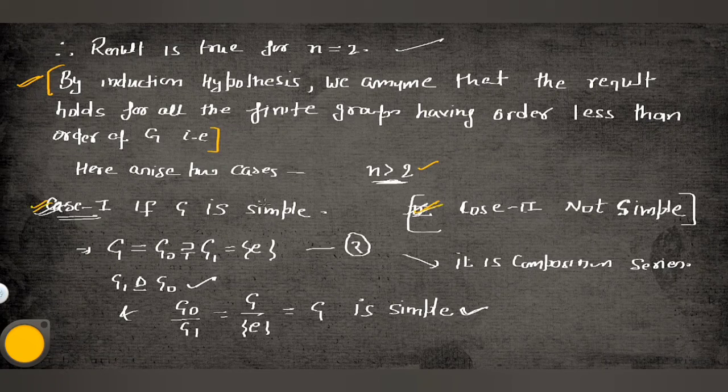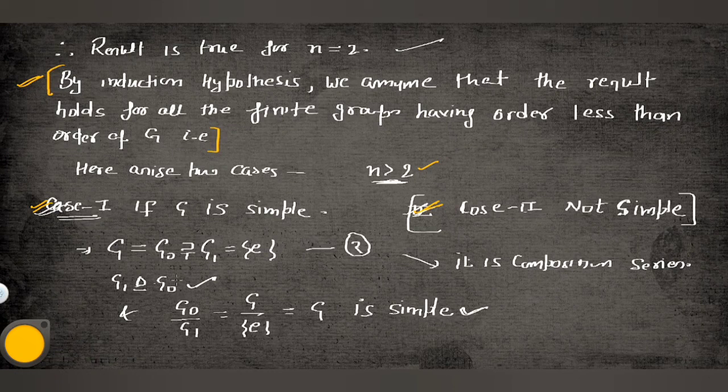In case number 1, if G is simple, then by the definition of a simple group, there is no proper normal subgroup of G. So the composition series becomes G0 ⊃ G1 = E, because there is no other normal subgroup. So G is G0 and G1 is equal to E. The subgroup containing only the identity is a normal subgroup of G.